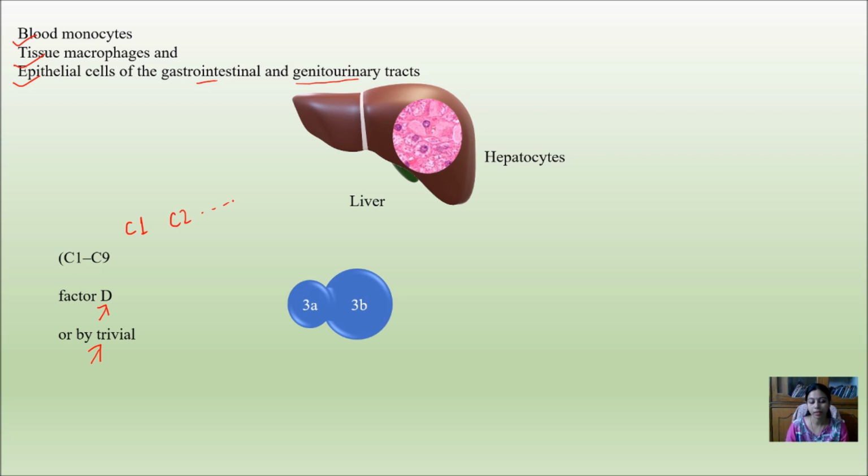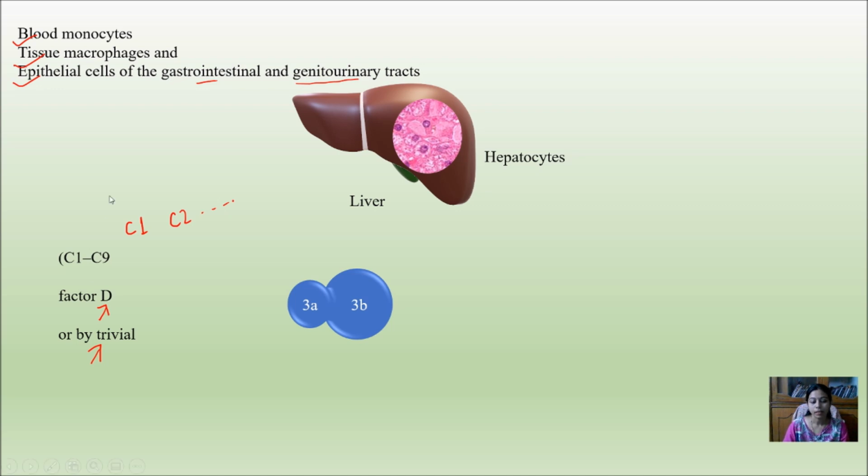You might have studied that enzymes exist in an inactive form like zymogens, or inactive enzymes, and we need to lyse them into the active form.